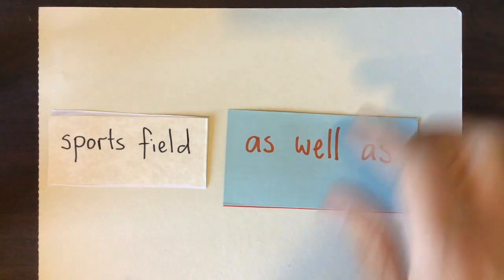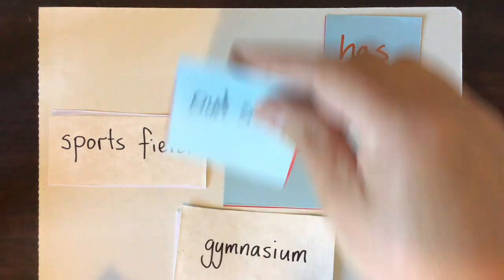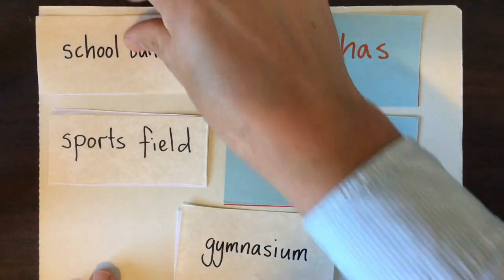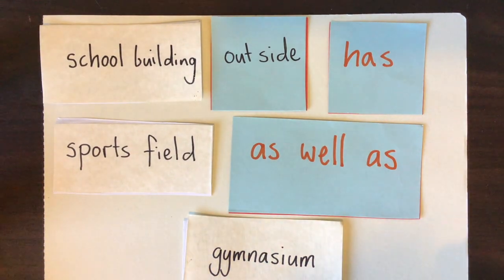Now, before we finish, I'm going to put out 2 sentences to challenge you. So, first I'm going to put them out in English. Sports field, as well as gymnasium, has outside school building. So this is the correct grammar. It looks a bit odd to us because it's not how we would say it in English, but it is perfect grammar for Chinese. So, the school building outside has a sports field as well as a gymnasium. You'll notice there's a few words we add in there in English that are not put in Chinese either.